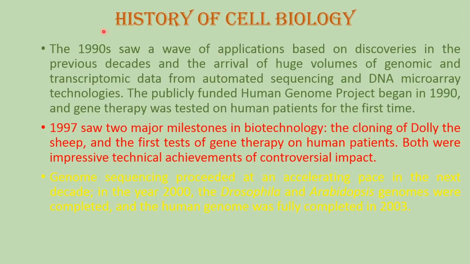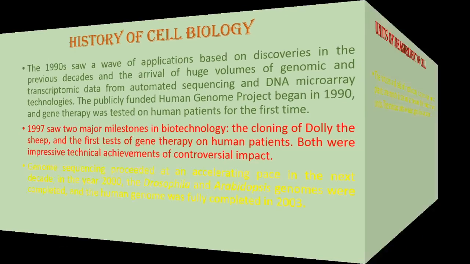Different remarkable discoveries have taken place during this period in the field of cell biology. There are some other minor and major discoveries, but in this video we have taken only some very important discoveries. Other discoveries were also made by different scientists.